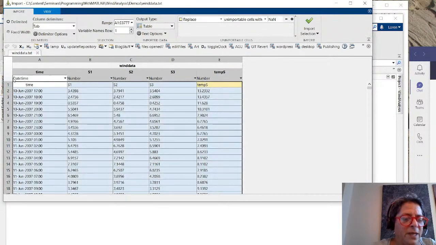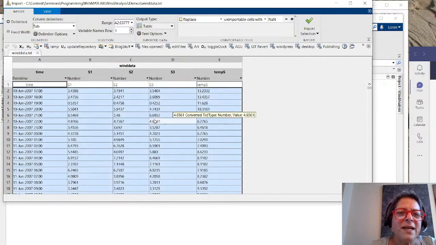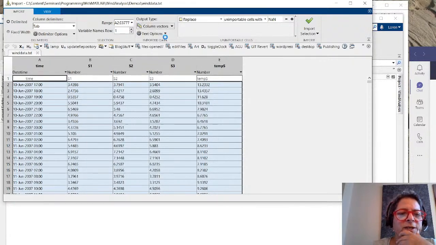Now I don't really want to read in that first row there, but it's offering to put this in a table for me, and I don't actually want it in a table. I'd like to look at each of the variables separately. So I'm going to put them in column vectors here. And you see I have numbers for the 3 speeds and a number for the temperature.